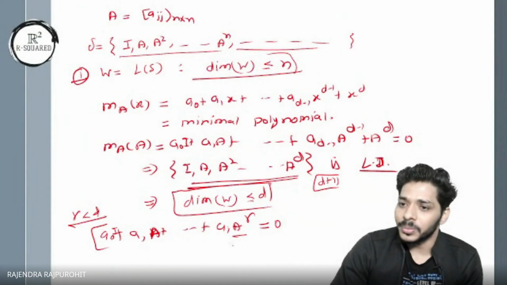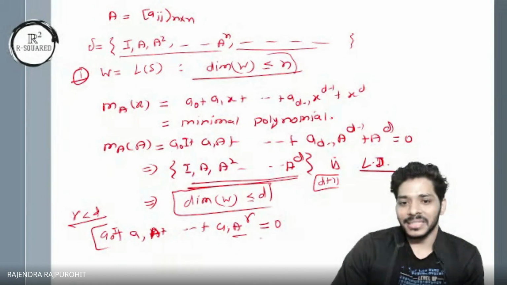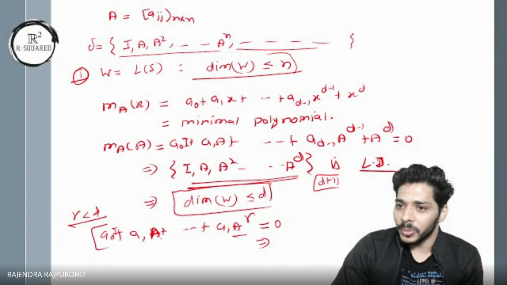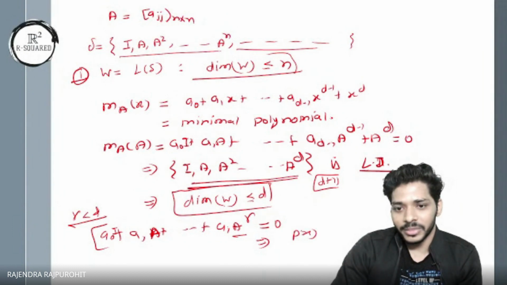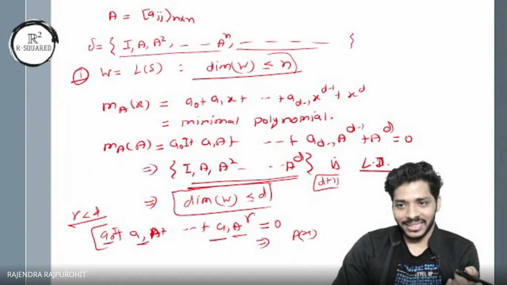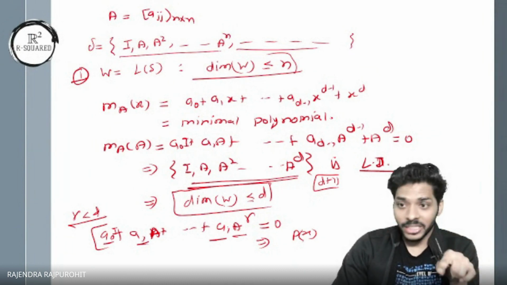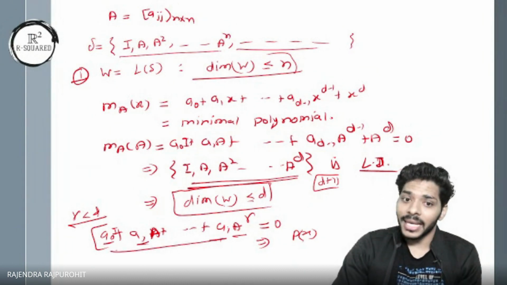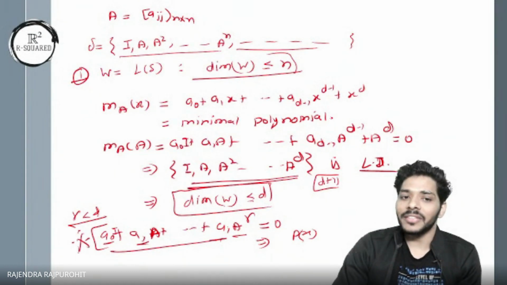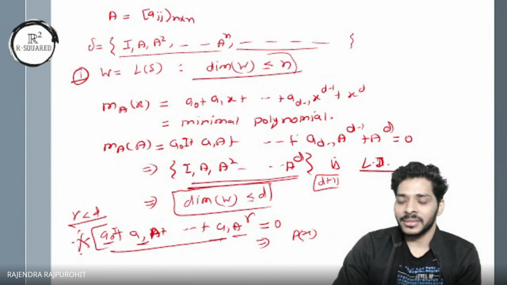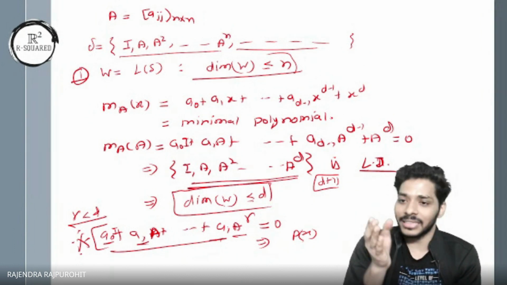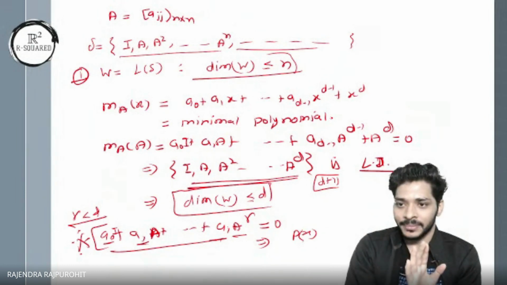Let us assume. So this implies that this is a polynomial. If I take p of x with these coefficients only, this is another polynomial such that the matrix satisfies this polynomial, and the polynomial has degree less than the minimal polynomial. Isn't that a contradiction to the definition of minimal polynomial? The minimal polynomial is the smallest degree polynomial such that the matrix satisfies that polynomial, right?